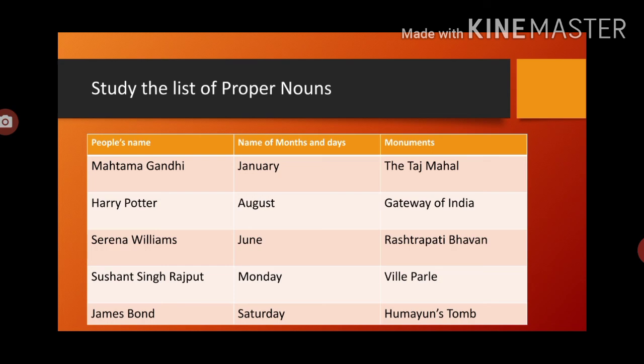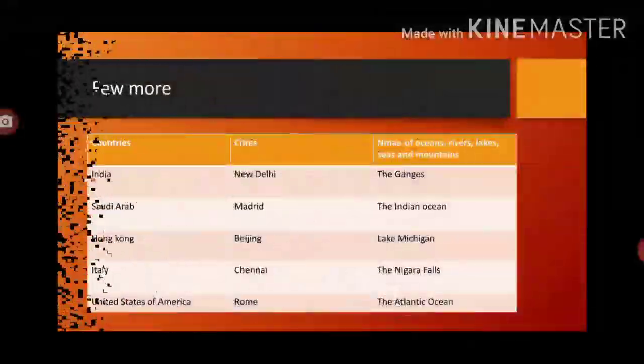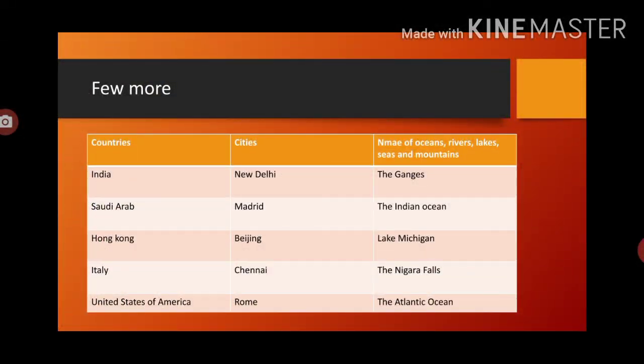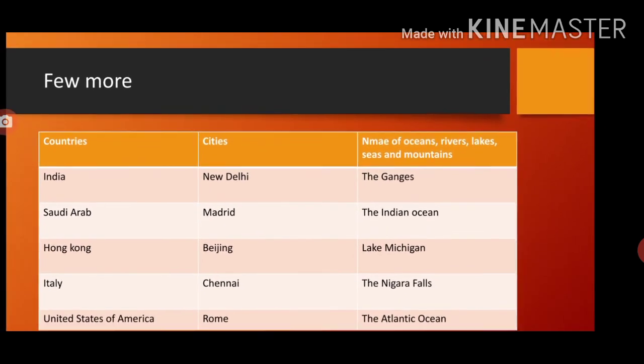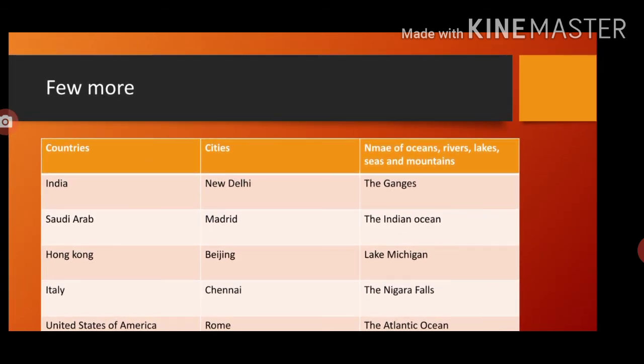Now let's have a look at a few more examples of proper nouns. Few more countries like India, Saudi Arab, Hong Kong, Italy are the names of specifically any single country. So all these are proper nouns. Now cities, New Delhi, Madrid, Beijing, Chennai and Rome, all these are the famous cities, as well as particular, specifically special cities. So this is also proper noun.